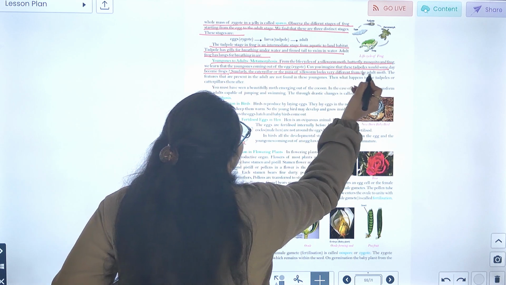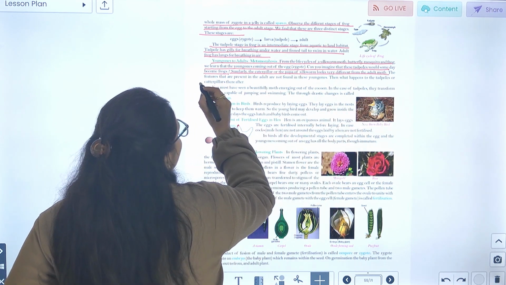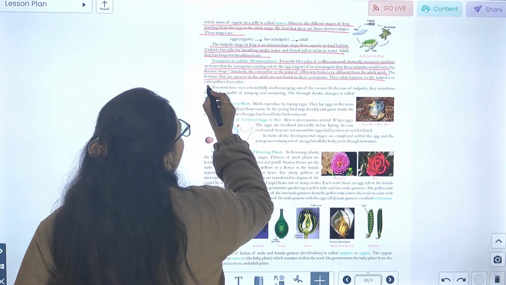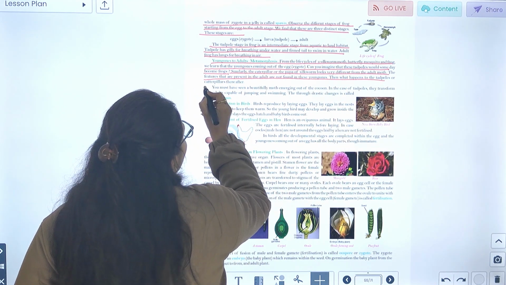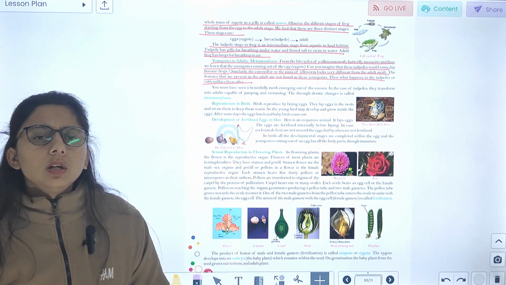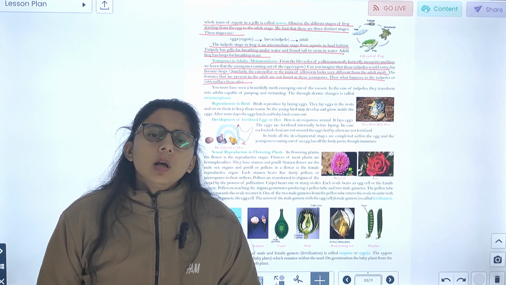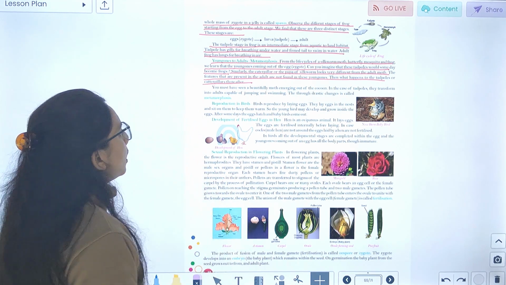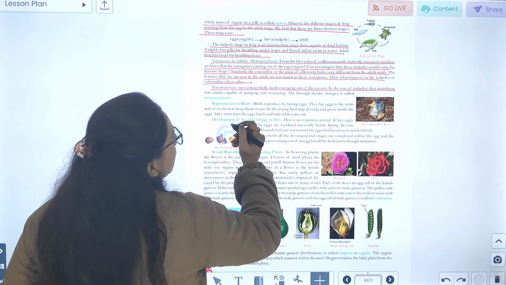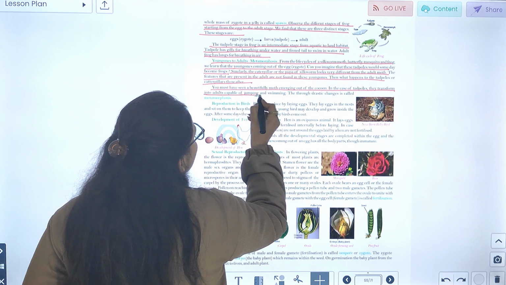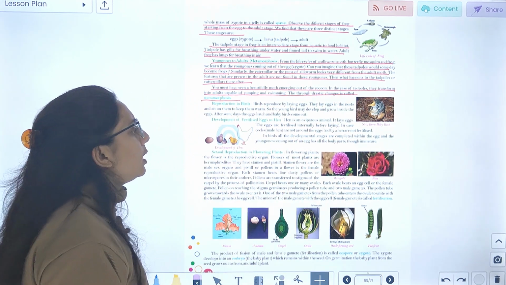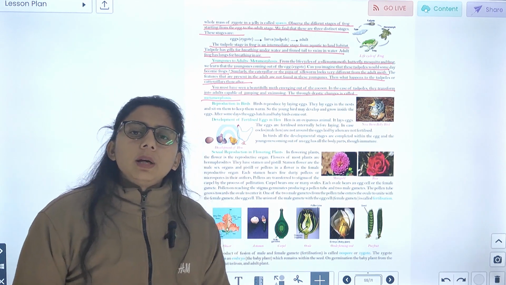Similarly, the caterpillar or pupa of the silkworm looks very different from the adult moth. The features that are present in the adult are not found in the young. That is what happens to the tadpole and the caterpillar. The features of the young are not the same as those of the adult; they are completely different. You must have seen a beautiful moth emerging out of the cocoon. In the case of the tadpole, they transform into adults capable of jumping and swimming. These drastic changes are called metamorphosis.